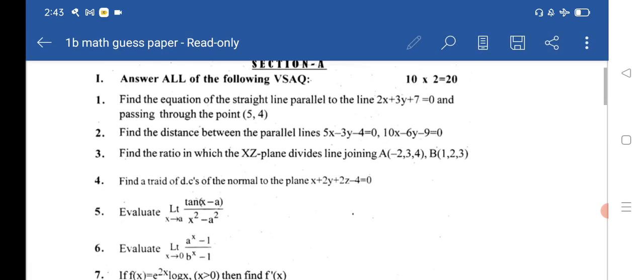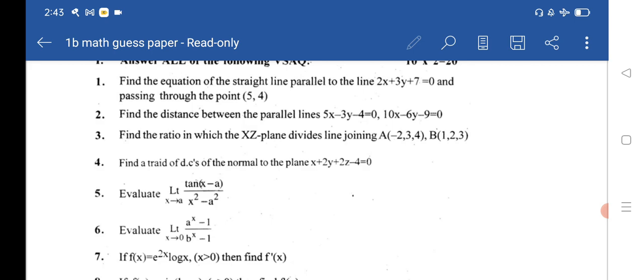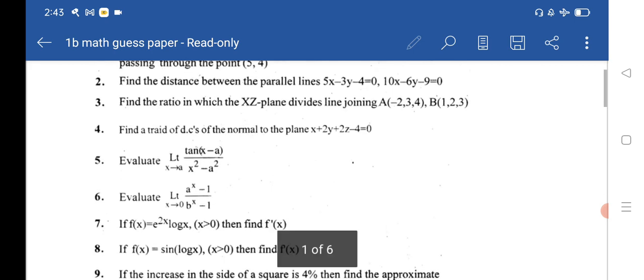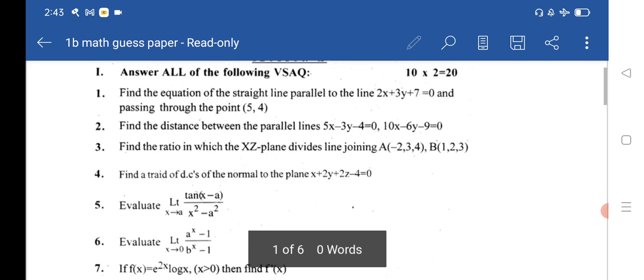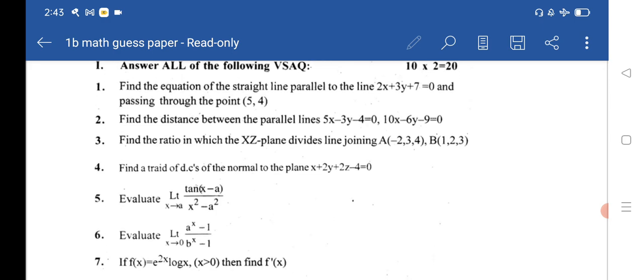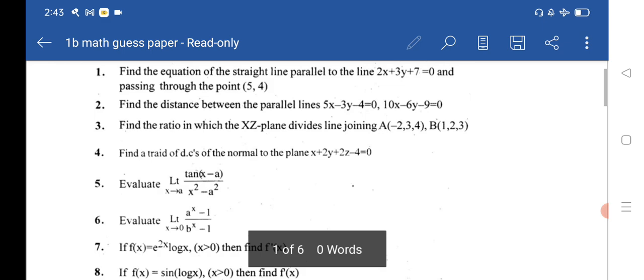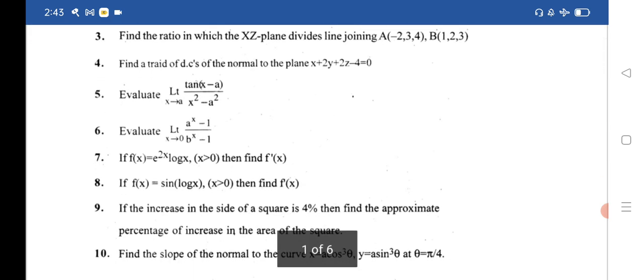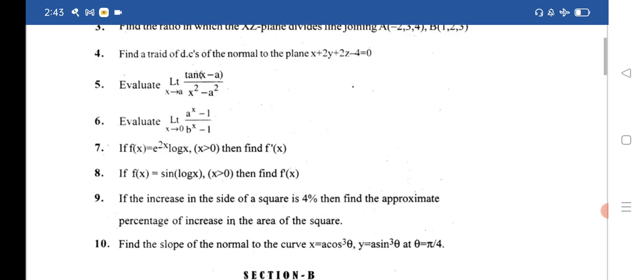We know that all 10 questions we have to do. These are very important VSQs I have given here for 1, 2. You can take the screenshot also. If you practice these important VSQs, they will definitely give you good marks. 8, 9, 10, all VSQs are there, very important VSQs. Let us see the SQs.